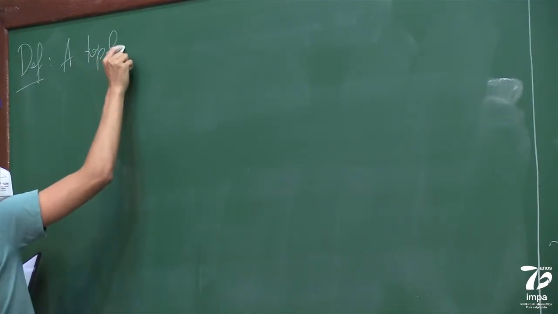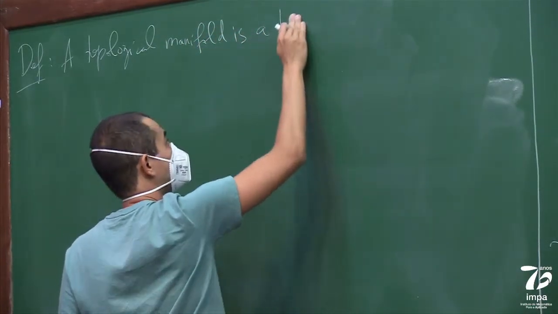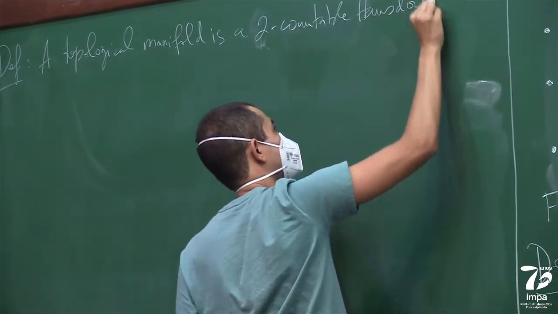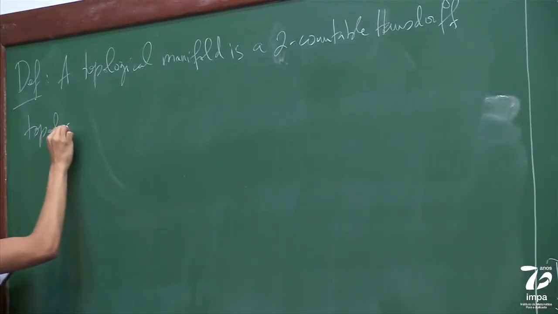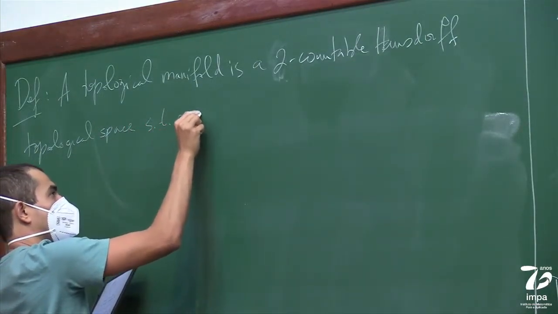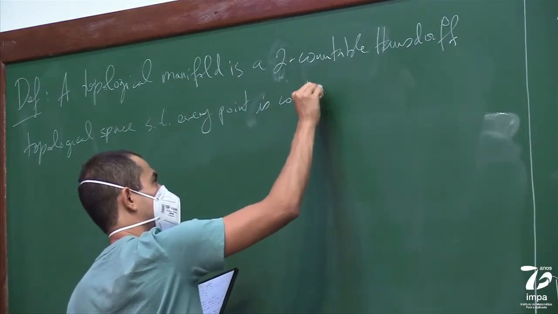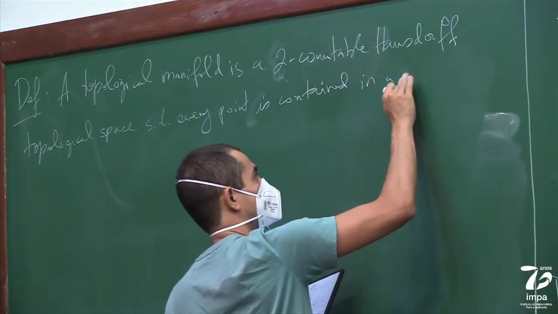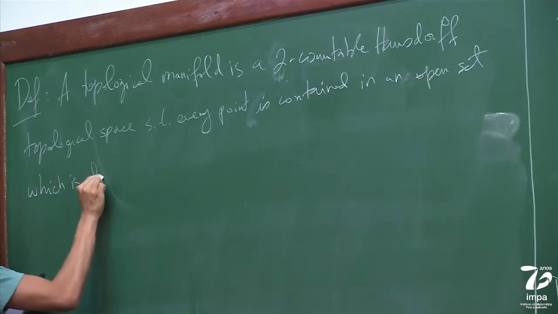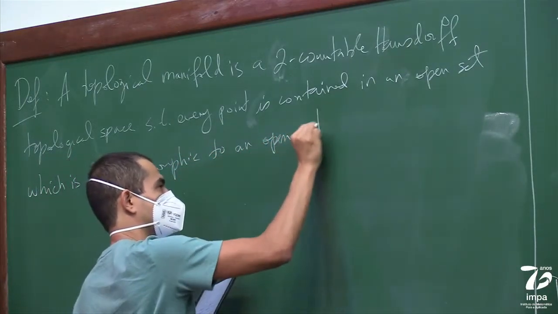A topological manifold is a second countable Hausdorff topological space such that every point P is contained in an open set which is homeomorphic to an open set in Rn.